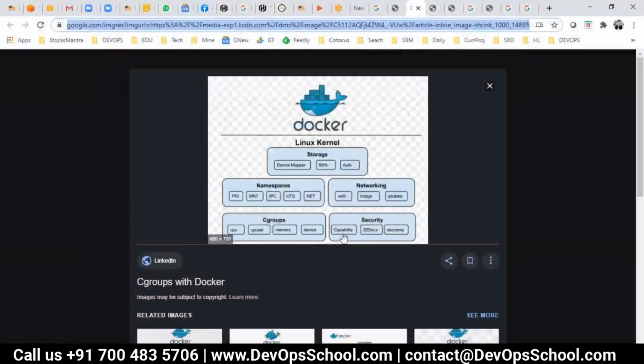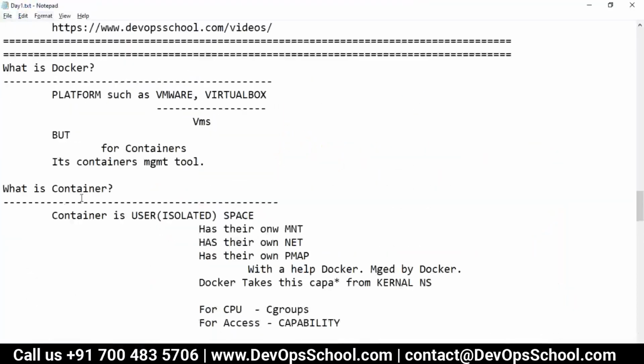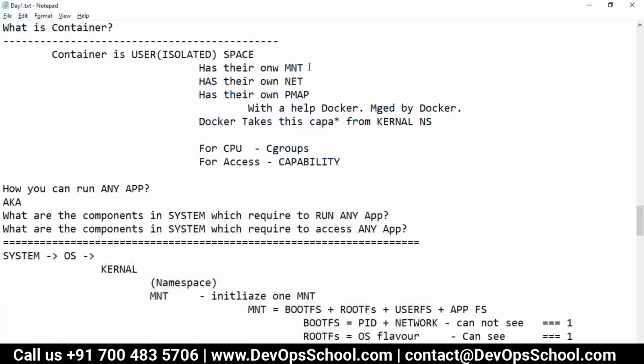See the security. You should go through capability, SELinux, seccomp, and in networking you have namespace, you have cgroups. This is a good image, but we don't have time. You have to go back to other topics. So yes, this is the container. Now mount, I want to tell you.